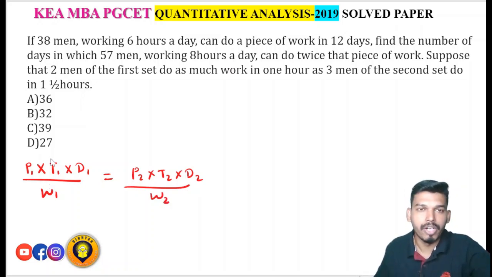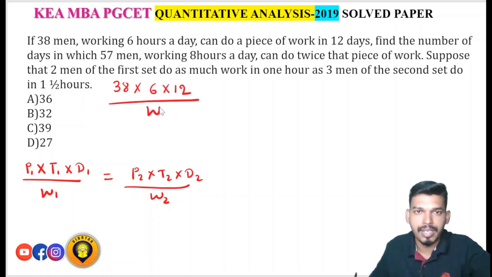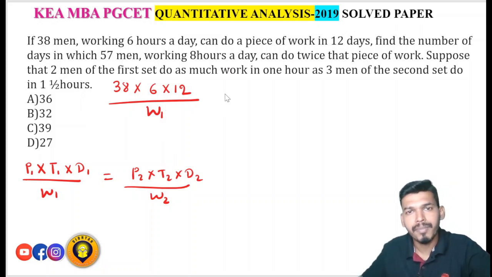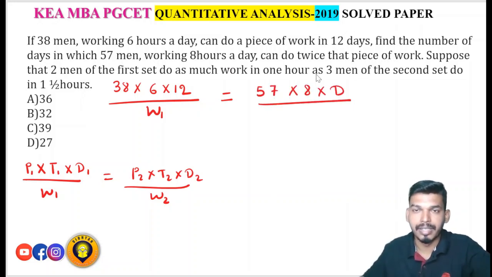P1 is nothing but the number of persons. So here it is 38 men working 6 hours a day can do a piece of work in 12 days. Let the work be W1. Find the number of days in which 57 men working 8 hours a day can do twice that piece of work, that is 2 times W1. You have to find the number of days, that is D. Suppose the question was only up to this much, then you could easily find the value of D, cancelling the W's and other numbers.